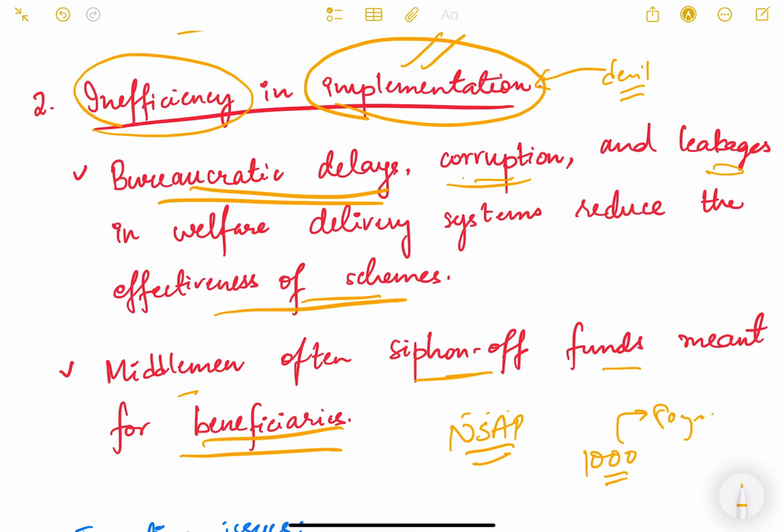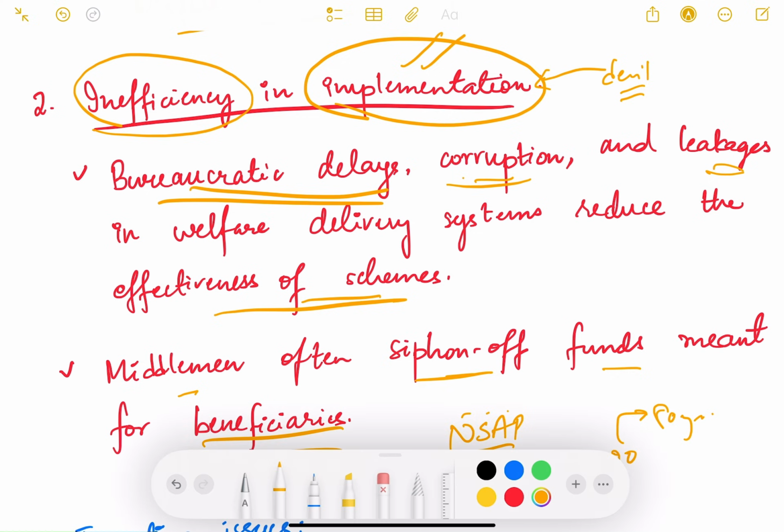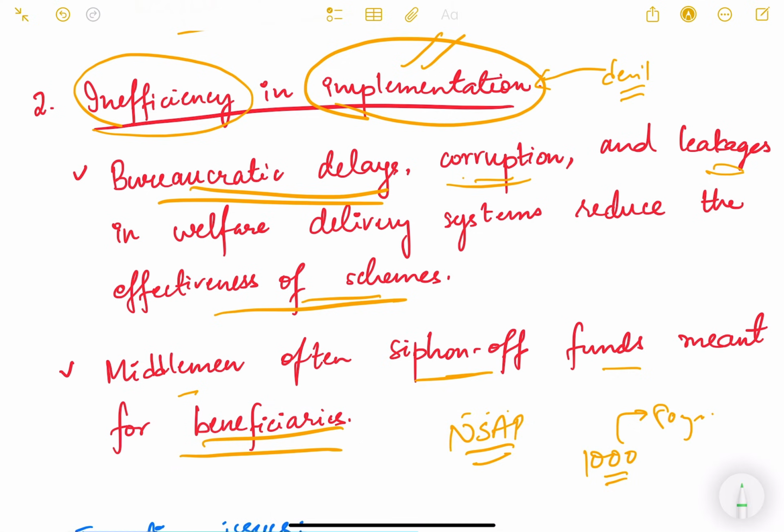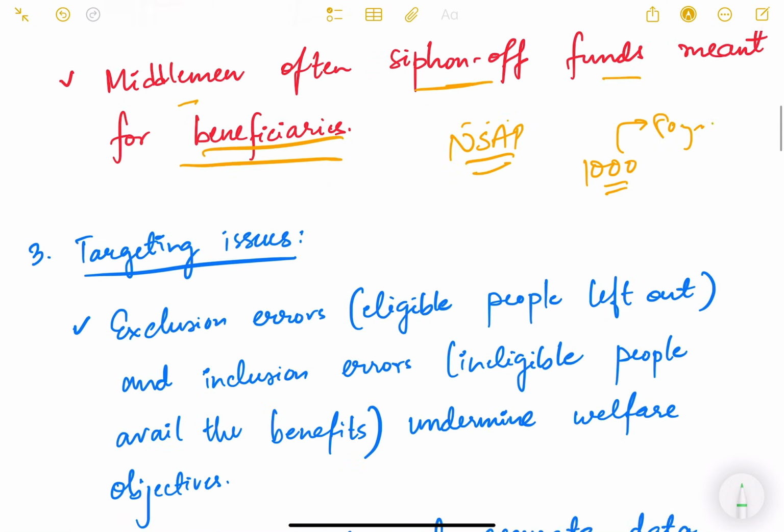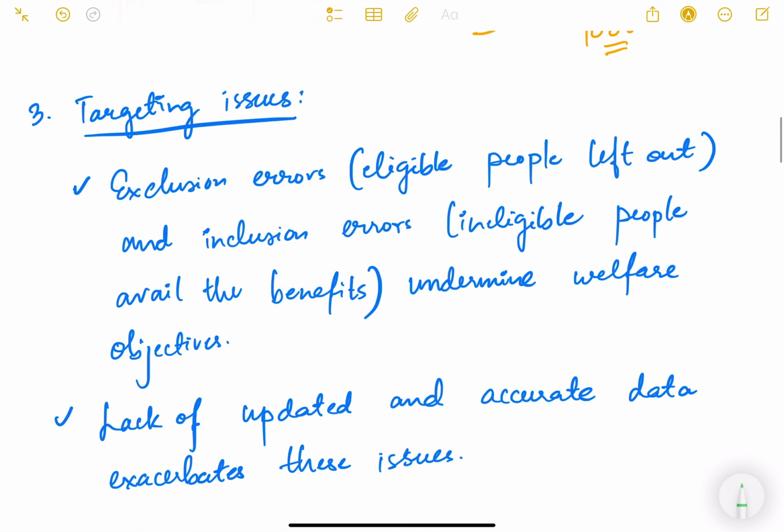So they siphon off the funds meant for the beneficiaries. This kind of thing does happen on ground, and this is one of the biggest reasons why there is so much inefficiency in implementation of various schemes which have very good intentions but are not able to show results on ground.